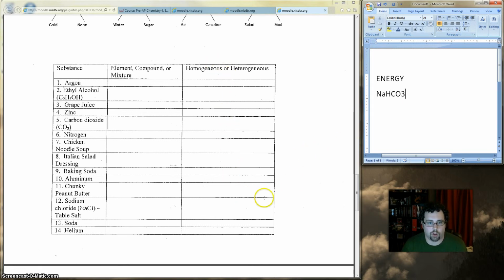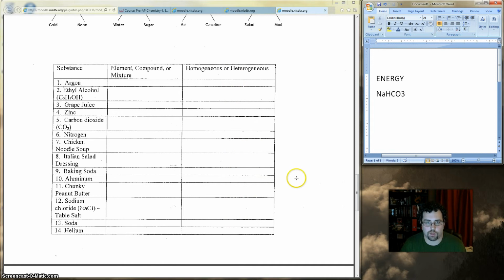In the second column, you need to tell me if it's homogeneous or heterogeneous. You only need to tell me this if it's a mixture, because compounds and elements are always homogeneous because they are only made out of one atom or one molecule. Mixtures can be either or. So you can write hetero or homo in the space if it's a mixture. If it's an element or compound, you don't need to write it down. So element, compound, and mixture on the left, homogeneous or heterogeneous if it is a mixture on the right side.